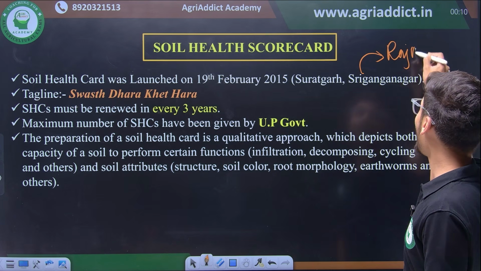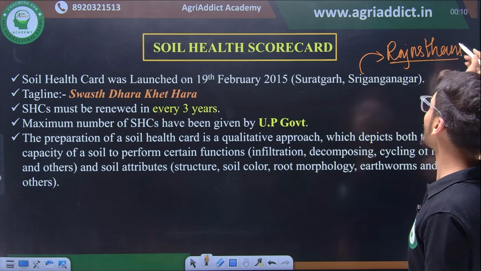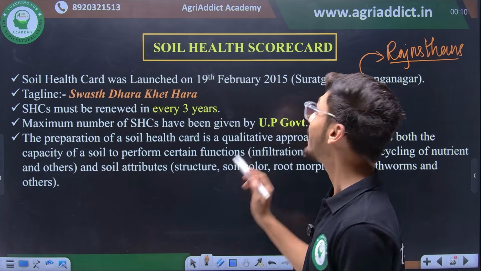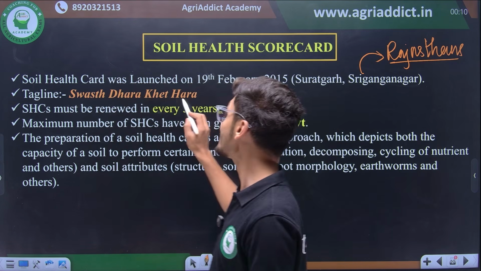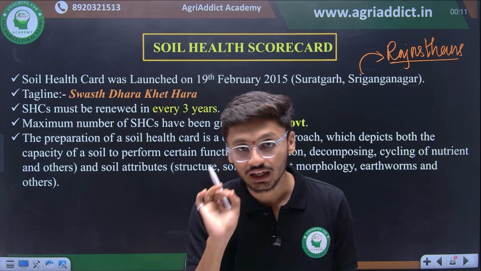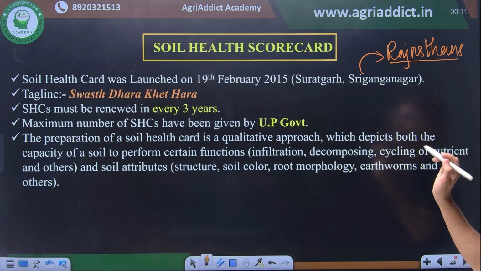है ना? And maximum soil health scorecards are given by UP government. ये भी याद होना चाहिए. Then tagline of soil health scorecard is स्वस्थ धरा खेत हरा and soil health scorecard must be renewed every 3 years. The preparation of soil health scorecard is a qualitative approach.